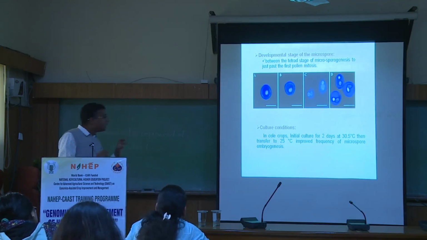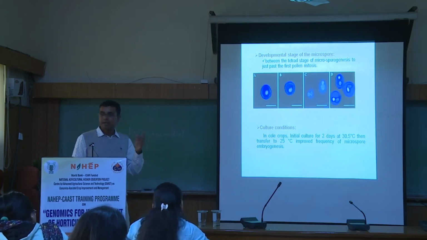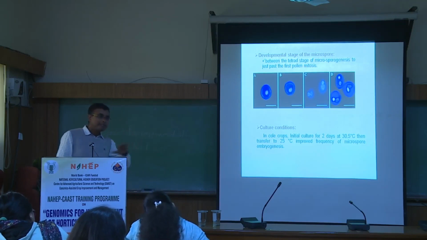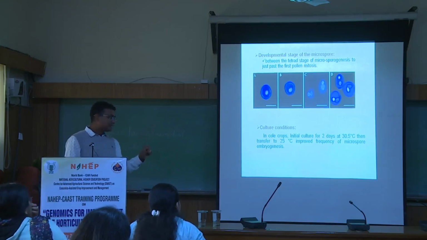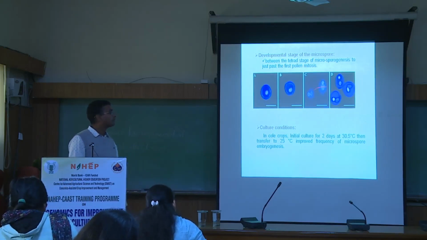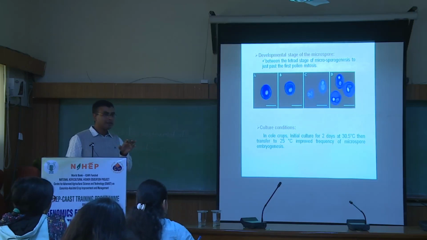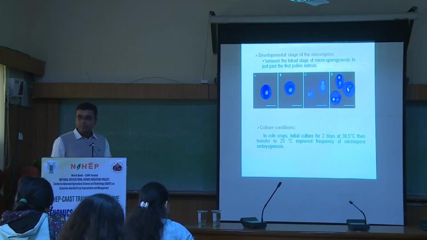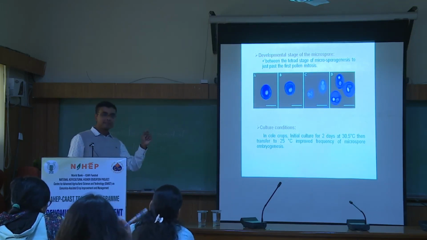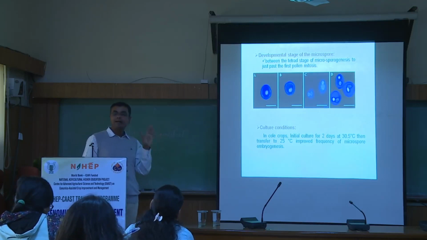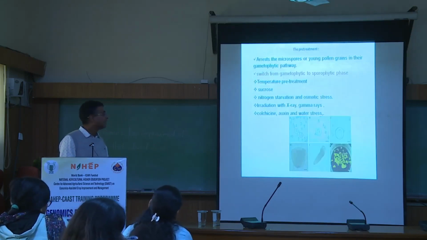Okay. So what you can do is correlate the bud size with the developmental stage of the microspores. In a particular genotype, you take 2, 3 kinds of buds in the earlier stages, no? And you correlate which bud size is giving the maximum number of microspores at the late uninucleate or early binucleate stage. That bud size you can use later on, because the number of microspores is not an issue here, no? Because there will be millions of microspores. So you can take some variable bud sizes also, so that some of the buds will have the congenial microspores, if you don't have the facility for fluorescence microscopy.